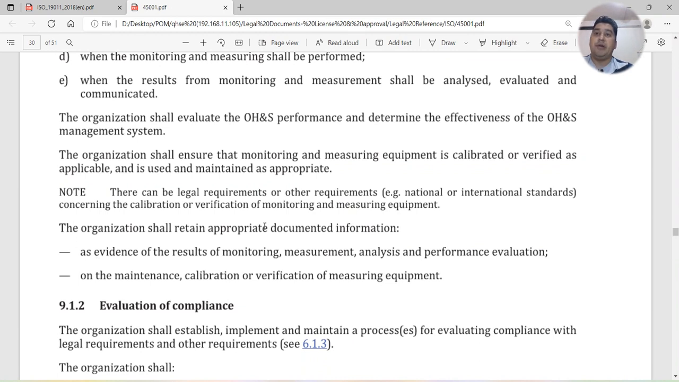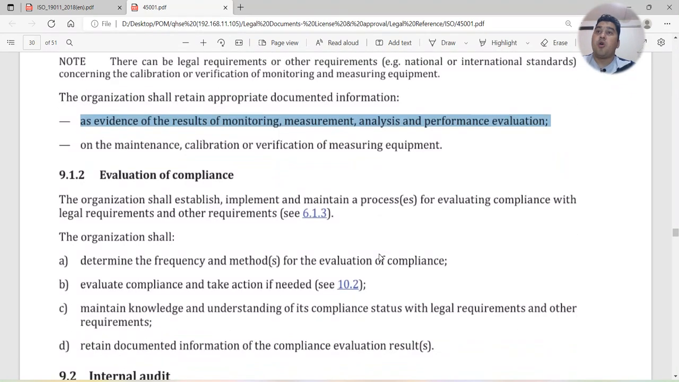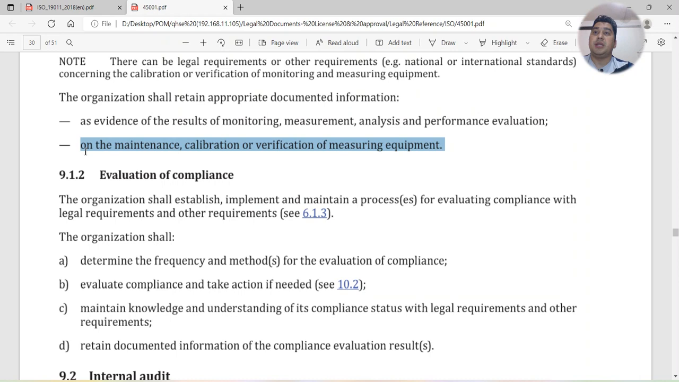The organization shall retain appropriate documented information. You have to maintain documents as evidence of the results of monitoring, measurement, analysis, and performance evaluation. So these are the requirements. The maintenance, calibration, or verification of measuring equipment. So these documents you have to maintain.